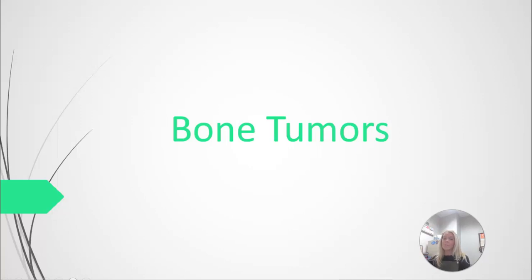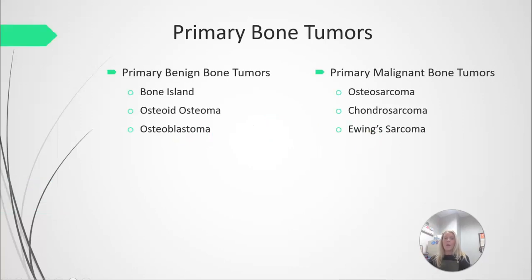All right, so let's talk about some bone tumors. Primary bone tumors, again, we have classified as either benign or malignant. The benign type of bone tumors can be a bone island, osteoid osteoma. Sorry, I have a hard time with that one. You're going to hear me struggle for the whole lecture. And osteoblastoma. The malignant types of bone tumors are osteosarcoma, chondrosarcoma, and Ewing's sarcoma. So we're going to talk about each one of these individually.